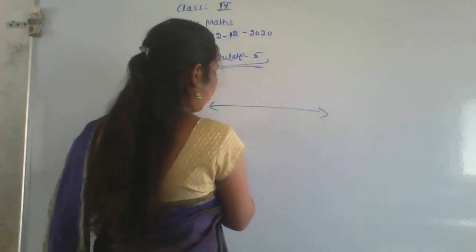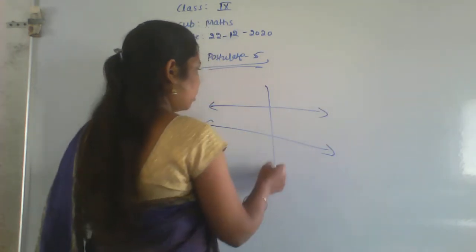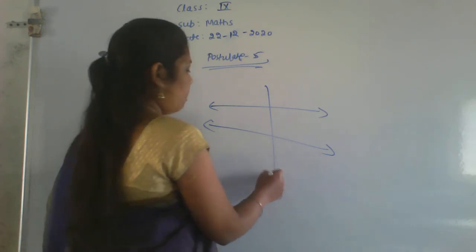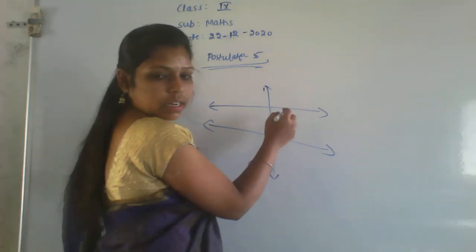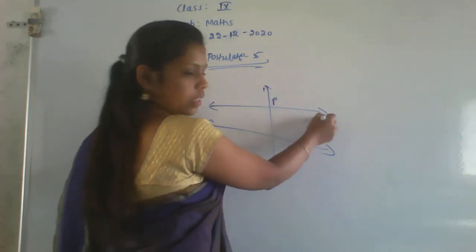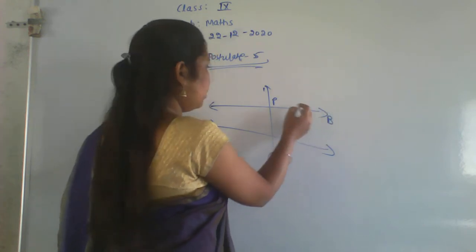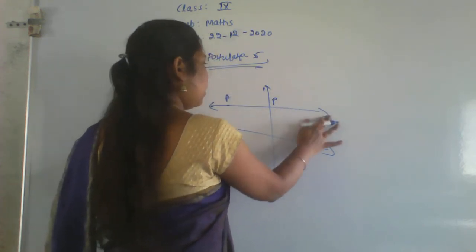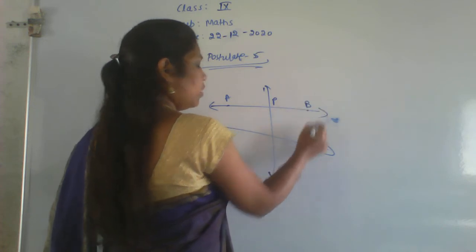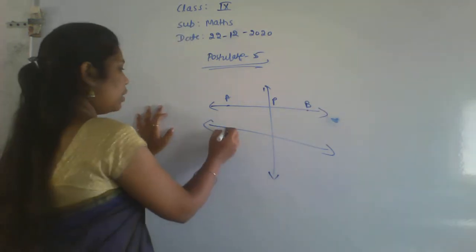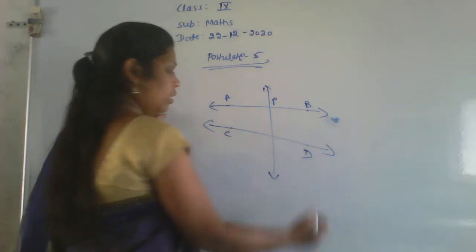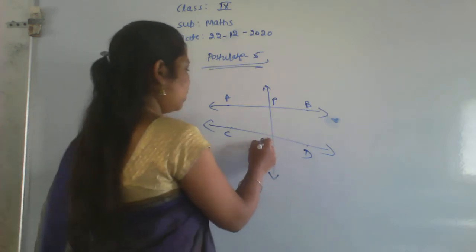The given is an example. Observe that example. Here is point P, this one is A, this one is B, this point is C, this point is D, and this one is Q.